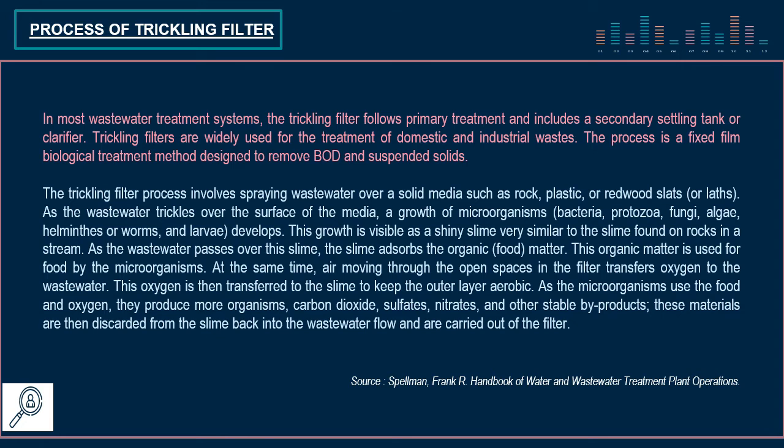The trickling filter process involves spraying wastewater over a solid media, such as rock, plastic, or redwood slats or lath. As the wastewater trickles over the surface of the media, a growth of microorganisms, bacteria, protozoa, fungi, algae, helminths or worms, and larvae develops.